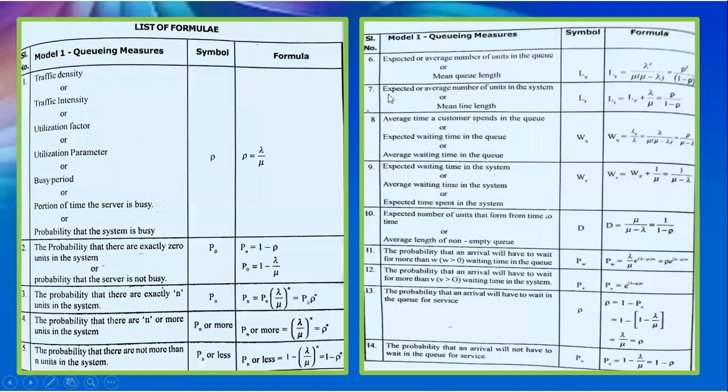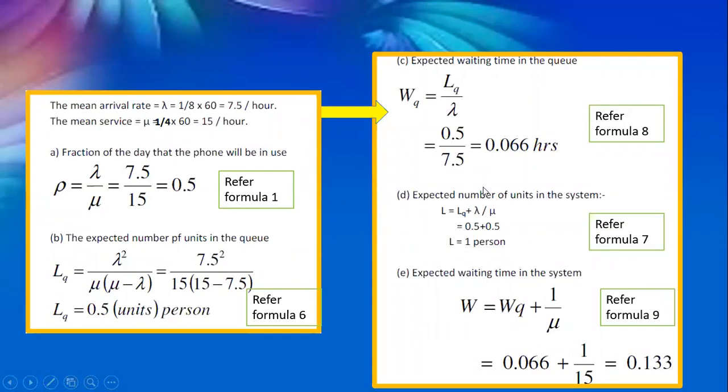Expected number of units in the system. Referring to the formula, the expected or average number of units in the system, LS, is given as LQ plus lambda by mu. LQ you have calculated as 0.5, and lambda by mu is 0.5, so LS will be equal to 1.